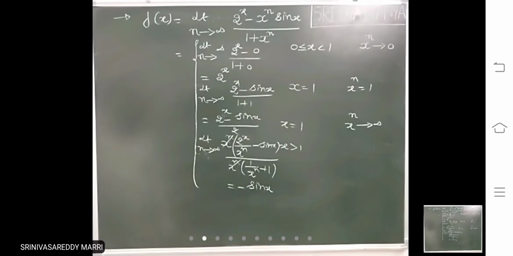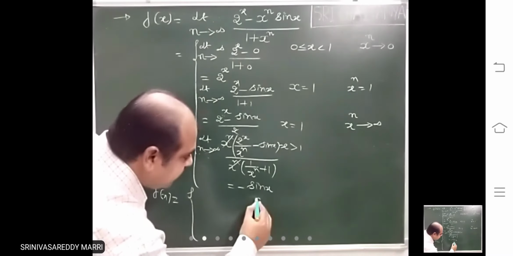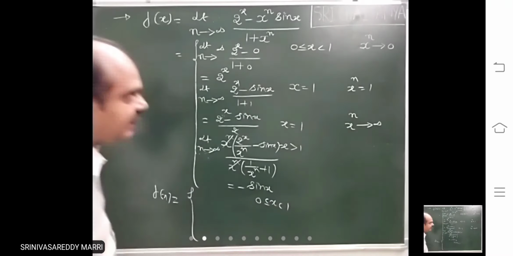That means the function definition will be: 2 power x when x lies between 0 to 1.